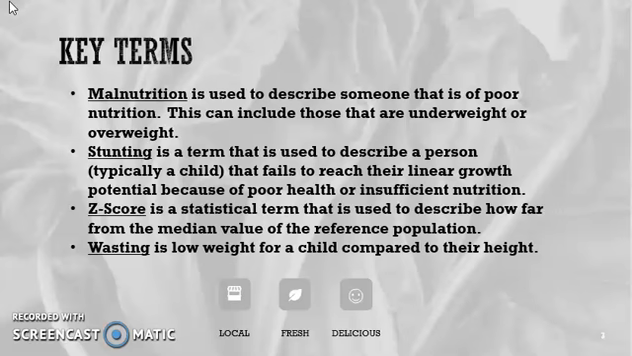Some key terms that you'll hear throughout this presentation are malnutrition, which is a term used to describe someone that is of poor nutrition. This can include those that are underweight as well as overweight. Stunting is a term used to describe a person, typically a child, that fails to reach their linear growth potential because of poor health or insufficient nutrition. Z-scores is a statistical term that is used to describe how far from the median value of the reference population the child is. Wasting is the low weight of a child compared to their height.